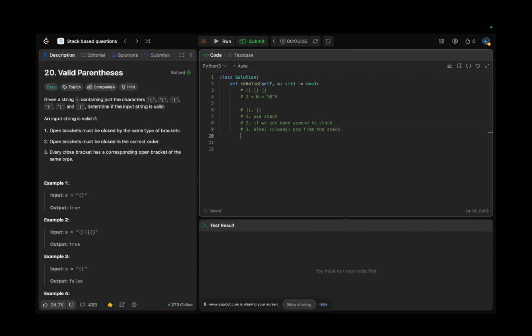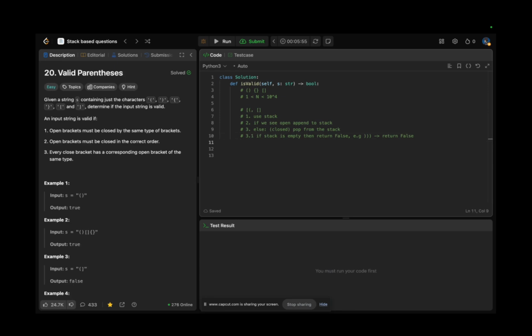But here we also have one condition: if the stack is empty, then just return false, because there is no open parenthesis. When we meet a closed parenthesis and there is no open one, it means the stack is empty, and we can immediately return false in this case.